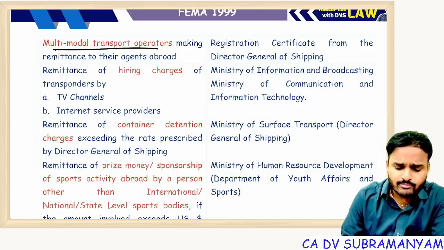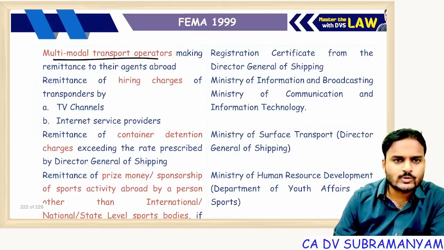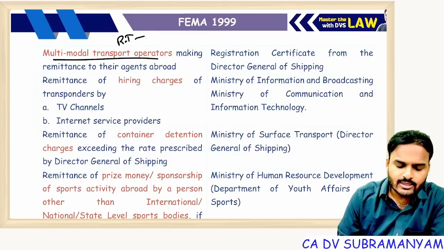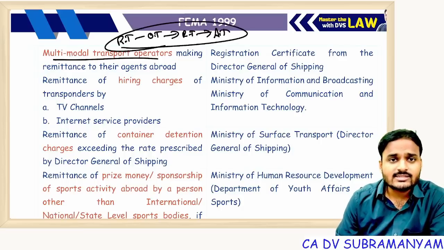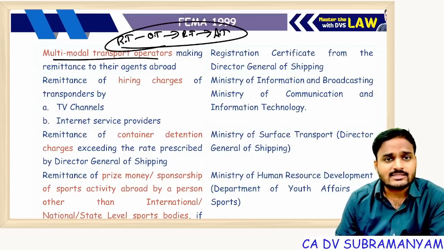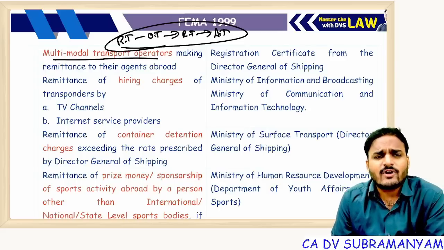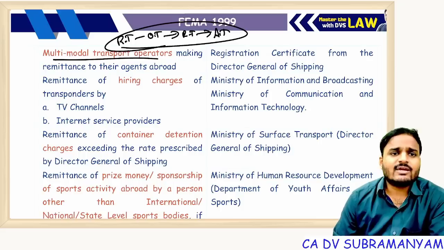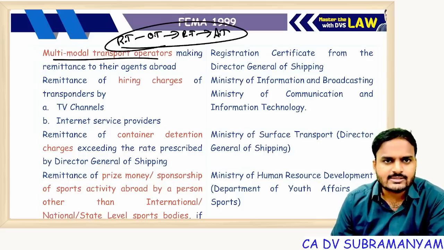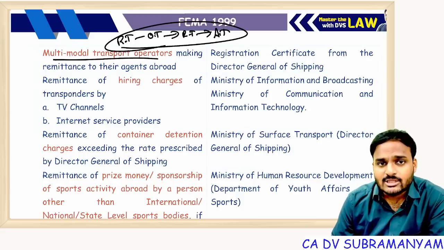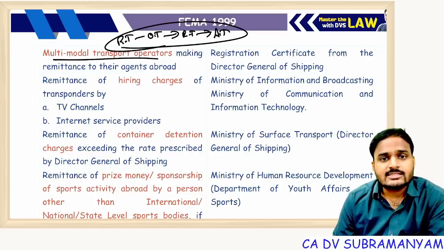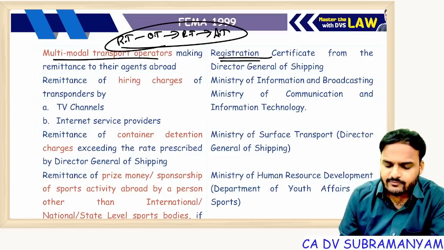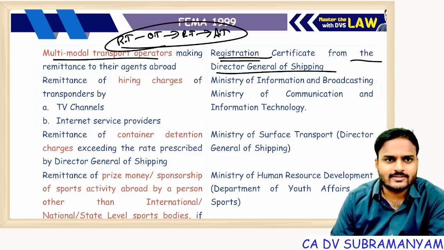Multimodal transport operators means you are sending goods. Initially road transport is involved, next ocean transport, next railway transport, and then, for example, air transport. Roadways, airways, waterways, railways, more than one means of transportation is covered. We call them multimodal transport operators. If you want to pay commission to those operators, withdrawal of foreign exchange requires prior approval. For that, a registration certificate from the Director General of Shipping is required.